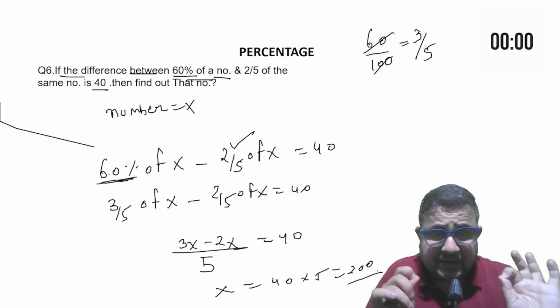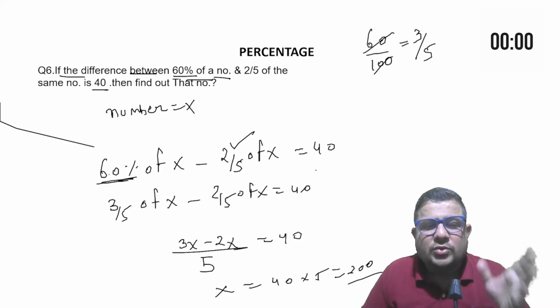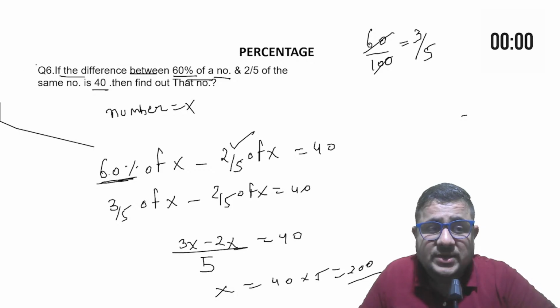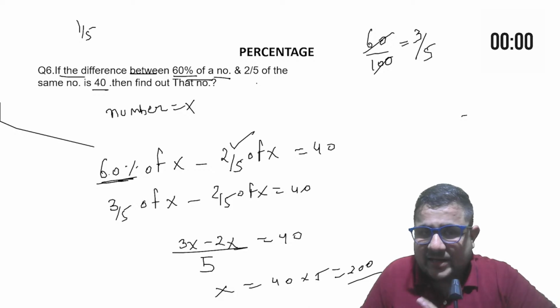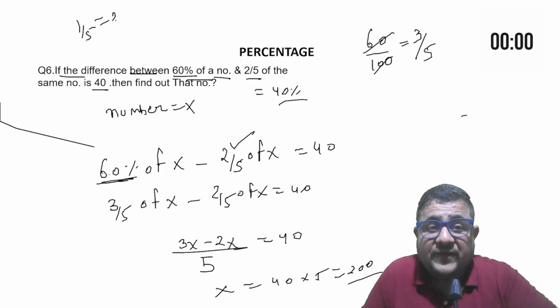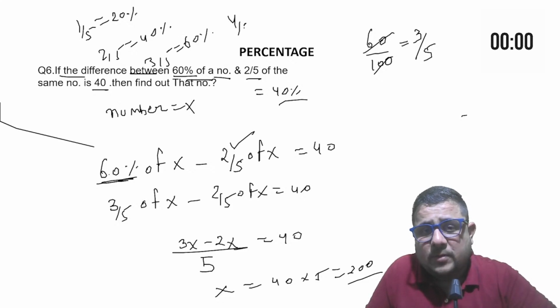I'm covering each and every step for your better understanding. Otherwise, this is a question which you can solve without using pen and paper. How can you solve it? See, 2/5. If you remember the fractions, fraction to percentage conversion is very, very important. If you directly remember the fraction values, how much they would be in percentage, 2/5 is equal to 40%. If you remember that, that would be great. 1/5 is 20, then 2/5 will be 40. Hope you are getting it.